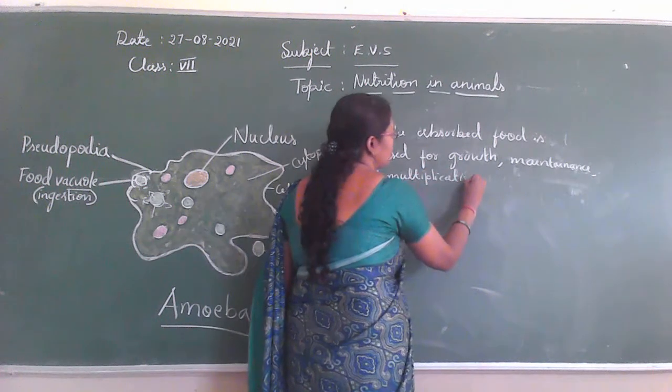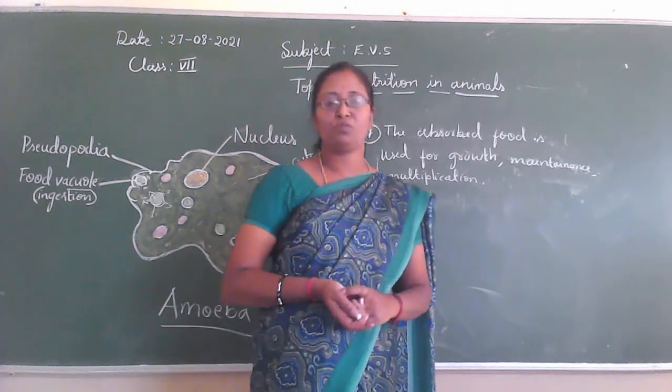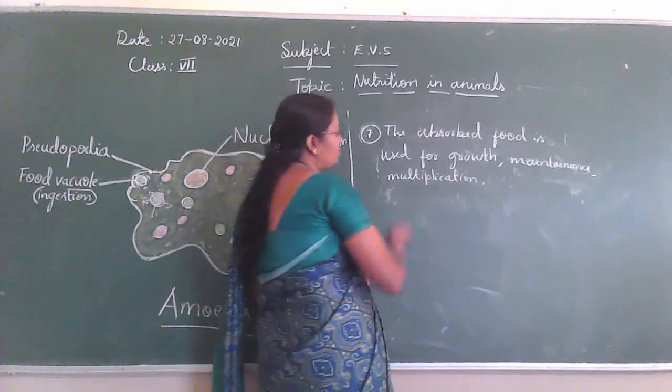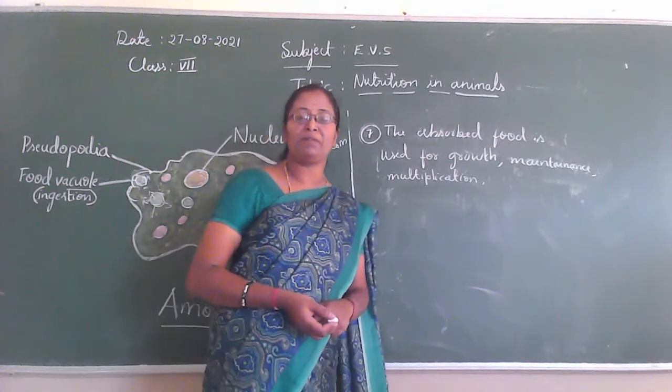Multiplication means the cell is multiplied. That process we call reproduction. The energy of the absorbed substance is used for growth, maintenance and multiplication.